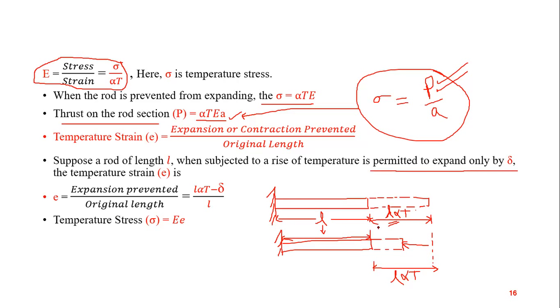That is, this is delta. So free expansion was to be this much, but actual expansion is this, due to application of this load P. Okay, so how much expansion has been prevented?